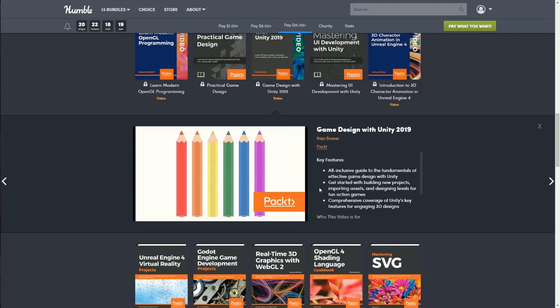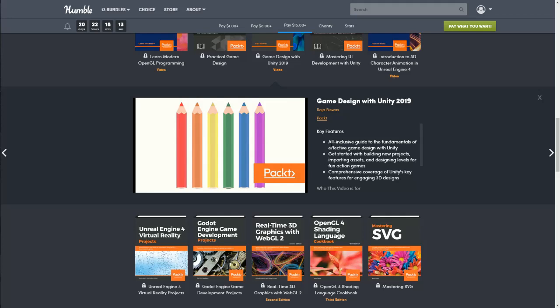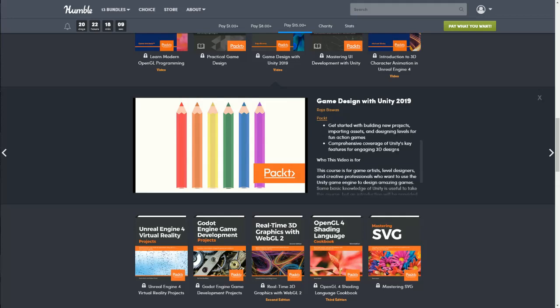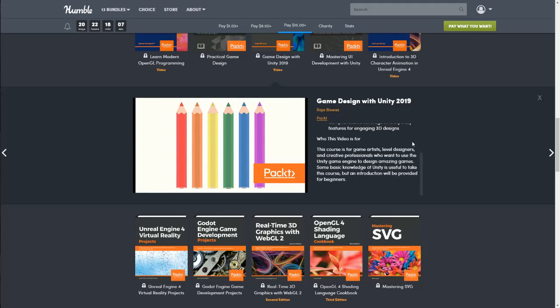Get started with building new projects, importing assets, and designing levels for fun action games. Comprehensive coverage of Unity's key features for engaging 3D designs. This course is for game artists, level designers, and creative professionals who want to use the Unity game engine to design amazing games. Some basic knowledge of Unity is useful to take this course, but an introduction will be provided for beginners.